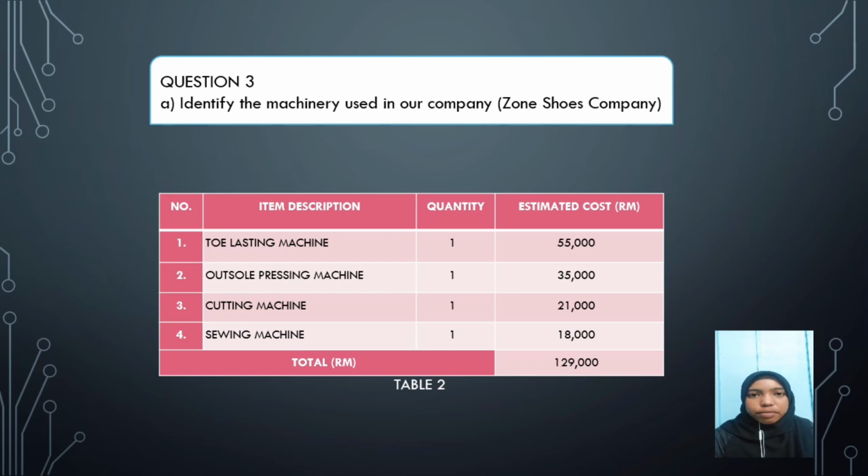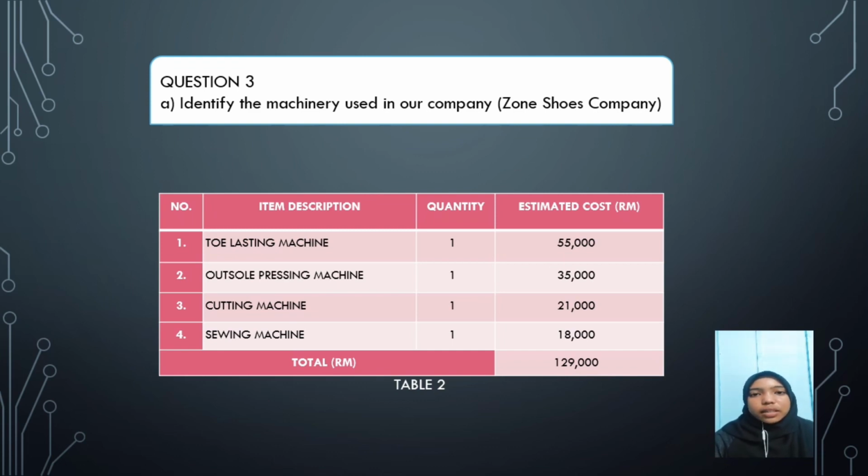A. Identify the machinery used in our company. The machinery used in Zone Shoes company: first is toe lacing machine with quantity 1, estimate cost 55,000 ringgit Malaysia. The second is outsole pressing machine with quantity 1 and estimate cost 35,000 ringgit Malaysia.